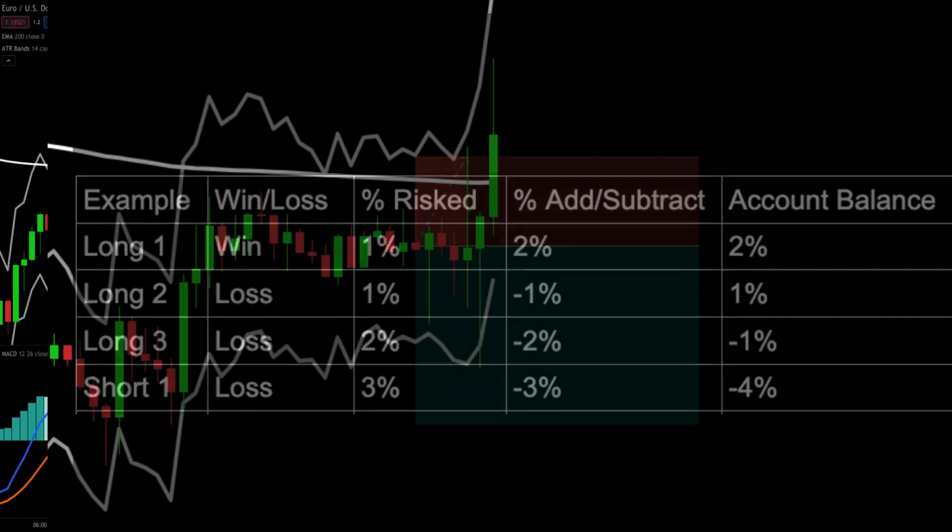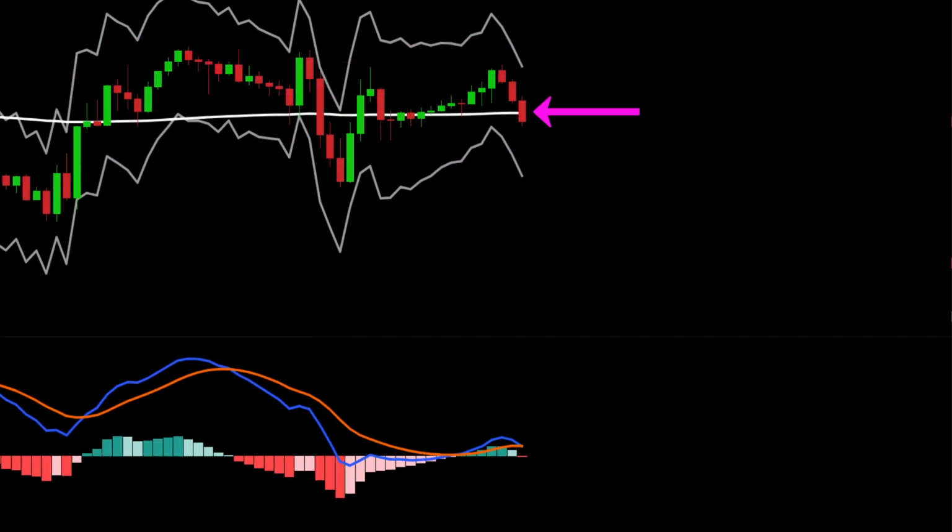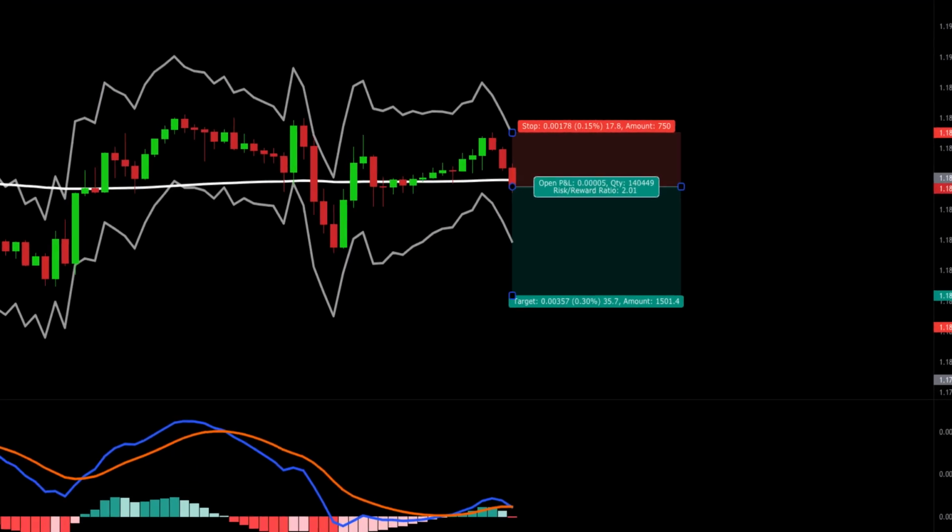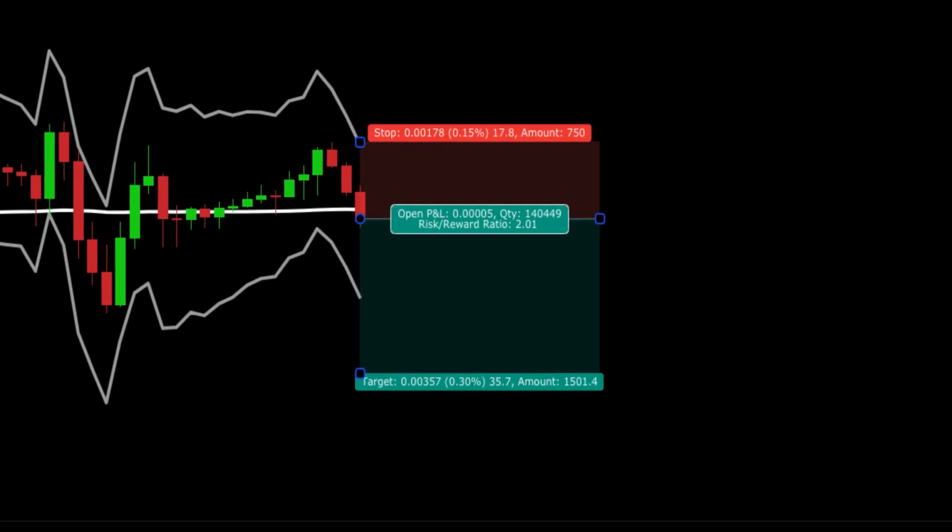Here is our next short example. Price is below the 200 EMA. We have a cross down of the MACD from above the zero line. This is our trigger candle. We place our stop at 2 times the ATR of the trigger candle and target 2-to-1.